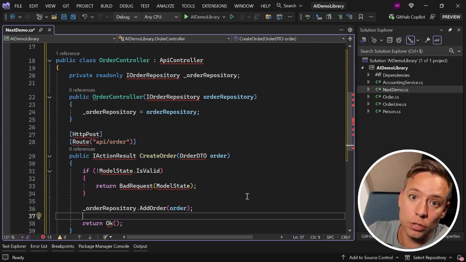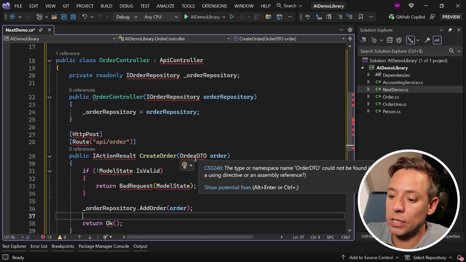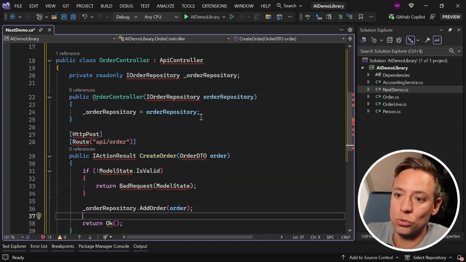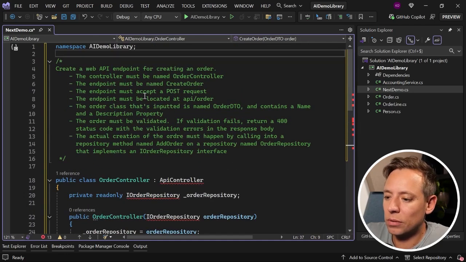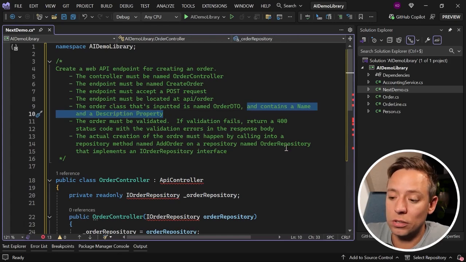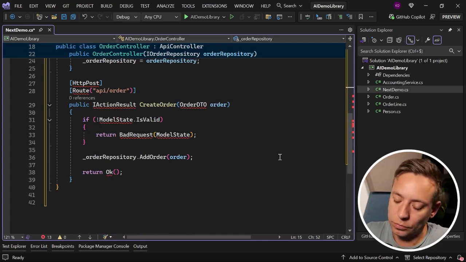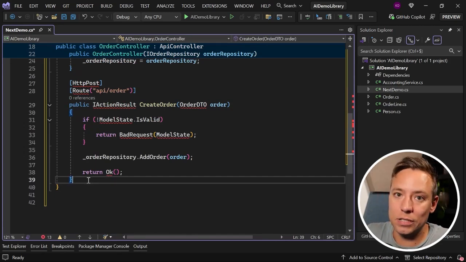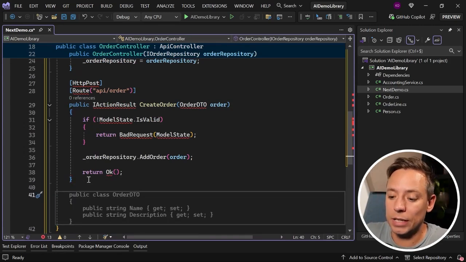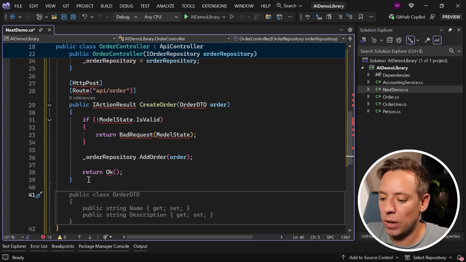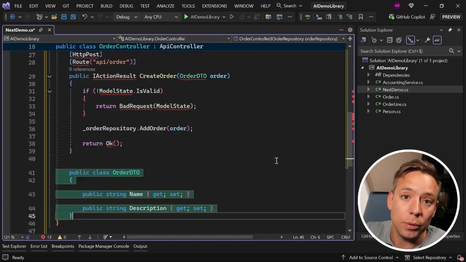That being said, some things are missing. For example, I see that an order DTO class is used here, which is indeed what I requested. But the definition itself isn't there. The order DTO class doesn't exist. It wasn't generated. Maybe if I ask for the next input, it is generated, and that is indeed the case. So there we go. That's already a bit better.